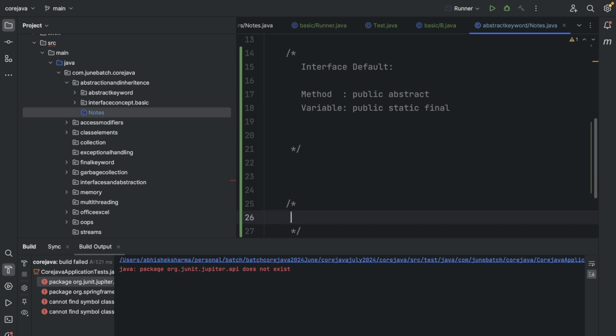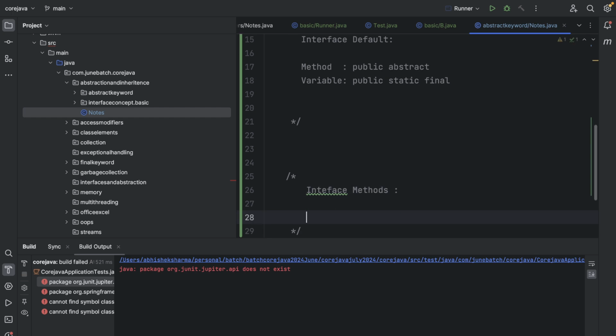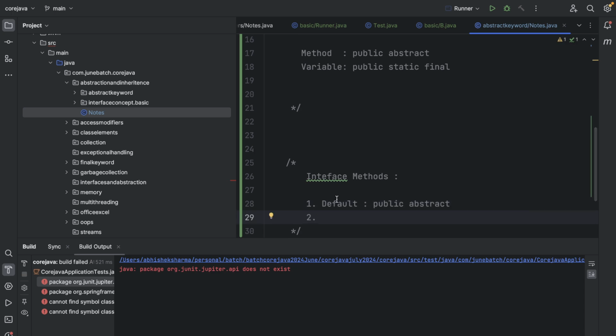And the other thing, interface methods, right? Now we need to know a few things. First, default methods will be public and abstract, right? Second thing, default access modifier methods are allowed, but it is allowed from Java 8.